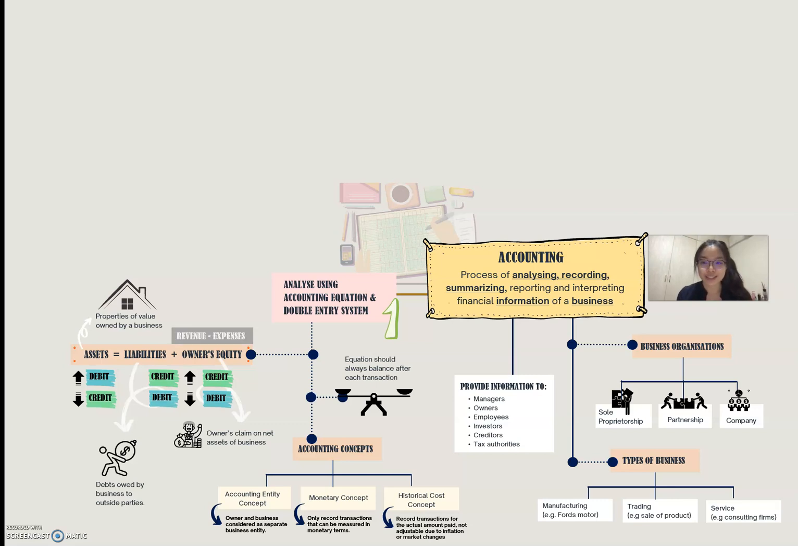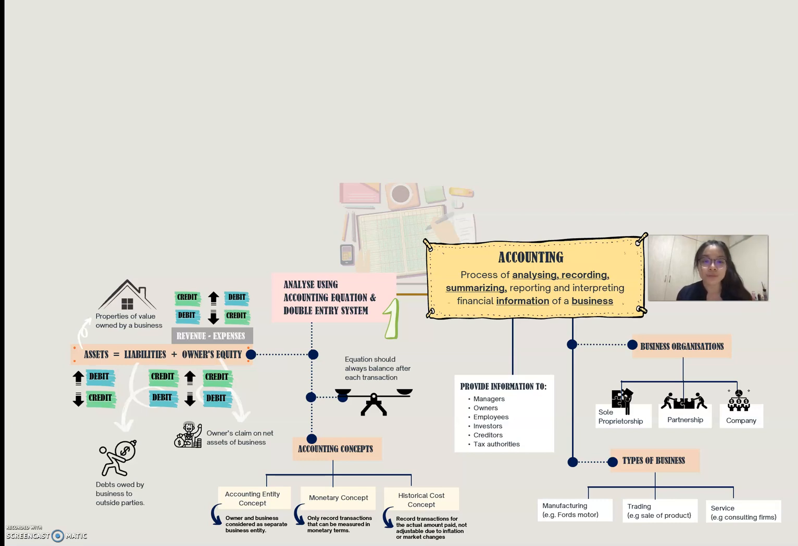Under owner's equity, it also includes revenue minus away the expenses. Any increase in revenue will also increase owner's equity, so it would be credit in nature. As for expenses, it would reduce owner's equity, so we would have to debit it. Any decrease in revenue, we have to debit it, and any decrease in expenses we will credit it.